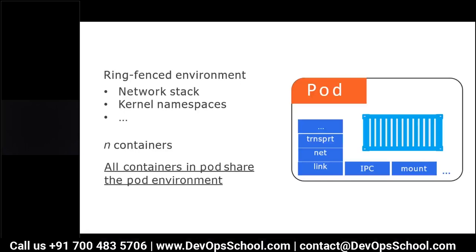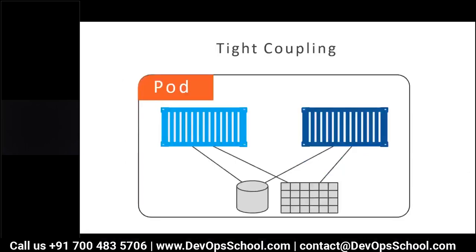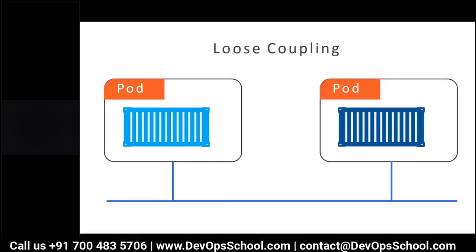So that is important. See here, this model in which one pod has two containers is called tight coupling. Sometimes many developers and QA people say, okay, listen, as of now this is not microservices. We need to run these two services together. In that case, you can run two containers inside one pod. They can talk to each other through the localhost. This is called tight coupling.